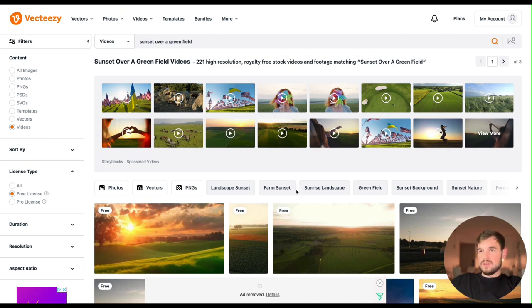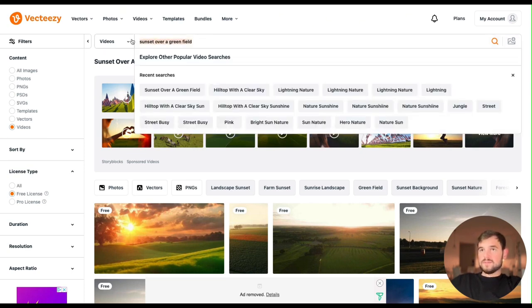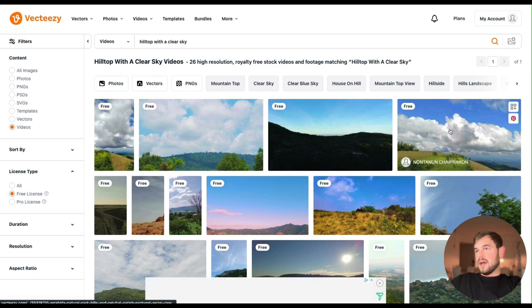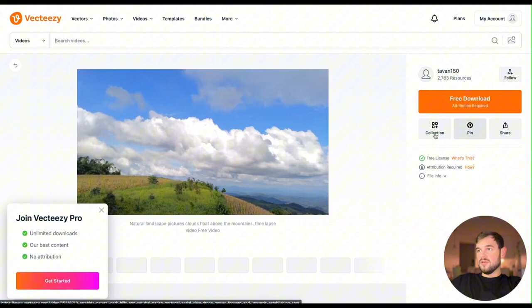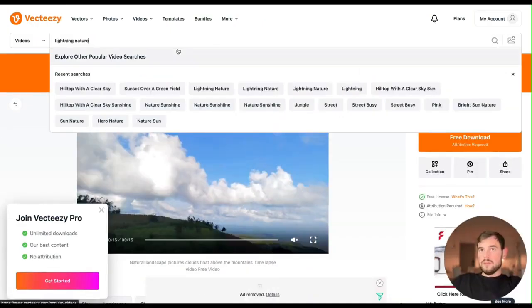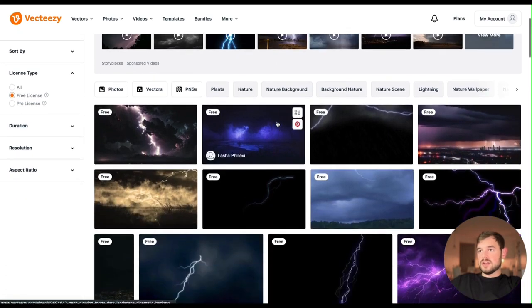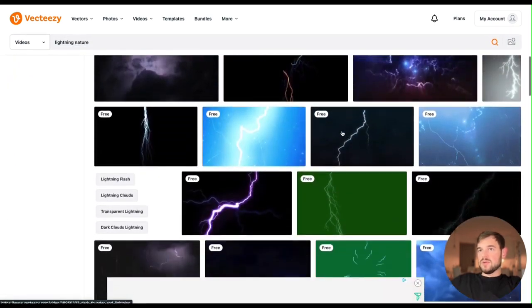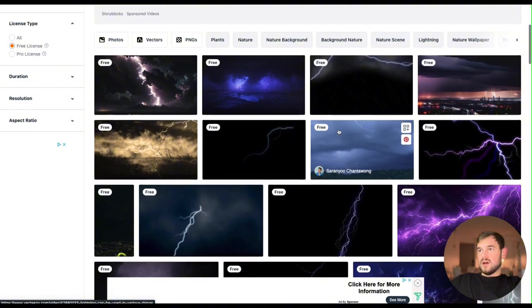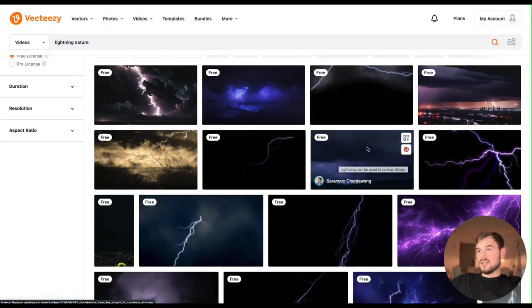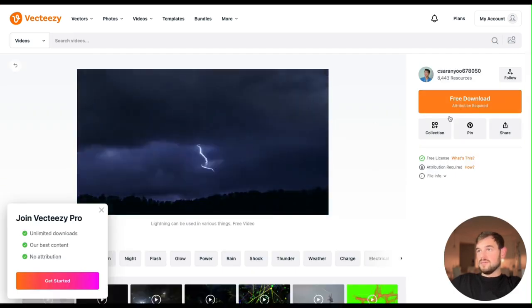I have prepared the search prompts for that. The first one, we're going to go with this one and try to find the landscape. And this is the landscape that we're going to use first. So let's just load it. For file number 2, we should consider some kind of lightning, right? Because we're going to make a video about something powerful. So I like it also with the landscape. Let's go with this one.